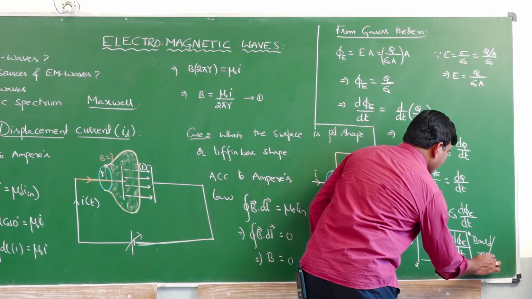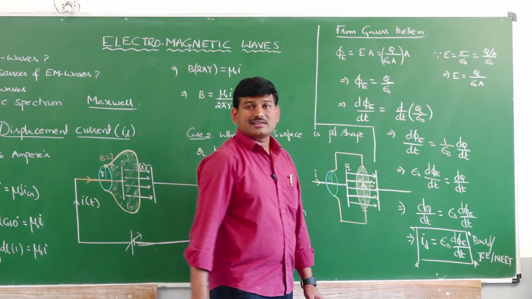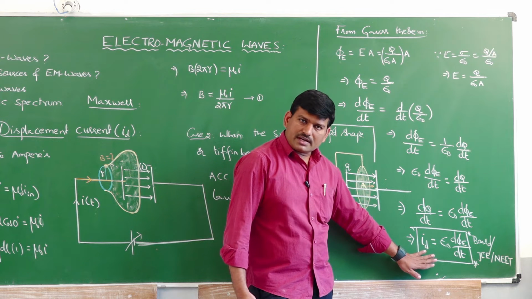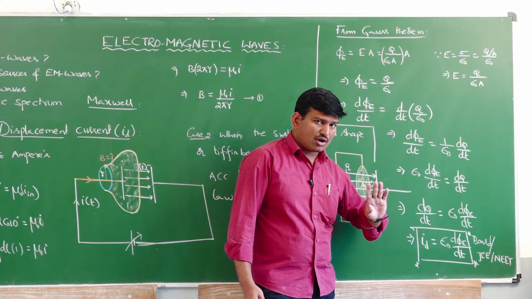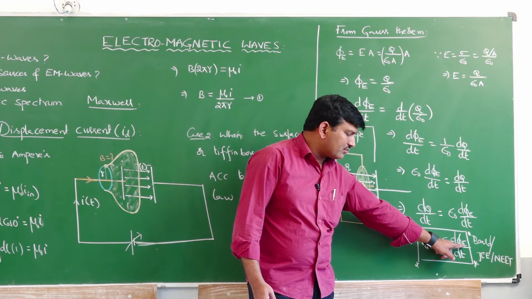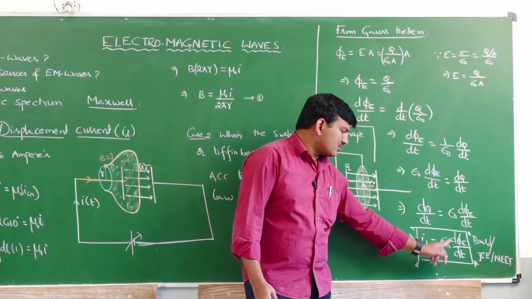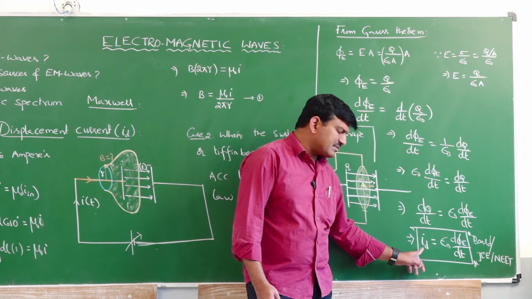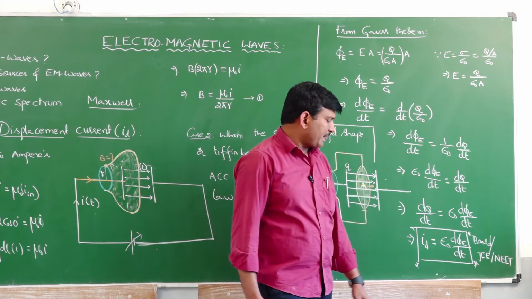This is important for your JEE as well as NEET examination. This is an important formula, the displacement current formula. What is the formula for displacement current? Displacement current is equal to epsilon naught into rate of change of electric flux, not magnetic flux. Here phi refers to flux, E refers to electric. Therefore, d phi E refers to the electric flux. So, d by dt of phi E is read as rate of change of electric flux. So, displacement current is equal to epsilon naught times the rate of change of electric flux.